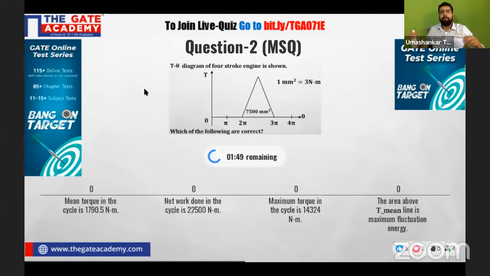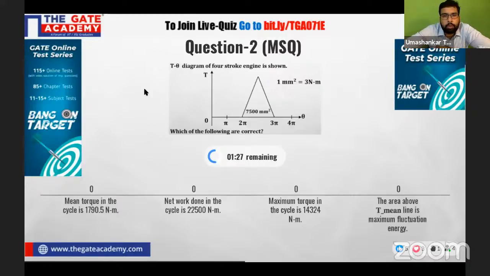All right, you won't get any marks, my dear. Either your answer should be completely correct, then only you will be getting marks, or you will be getting 0 marks. There is no negative marking associated with MSQ and NAT questions. Please go for it.